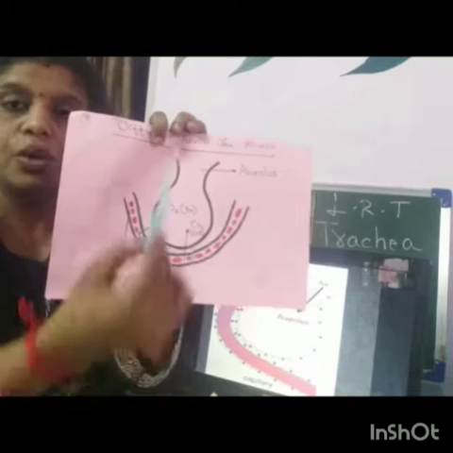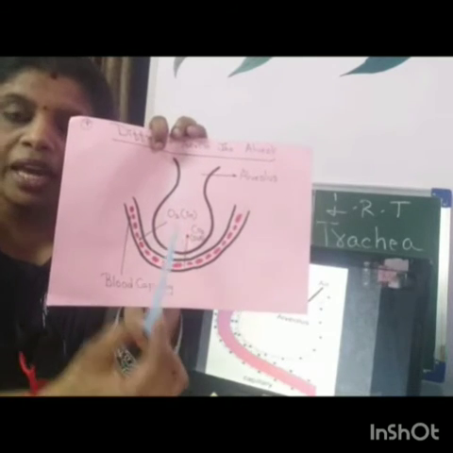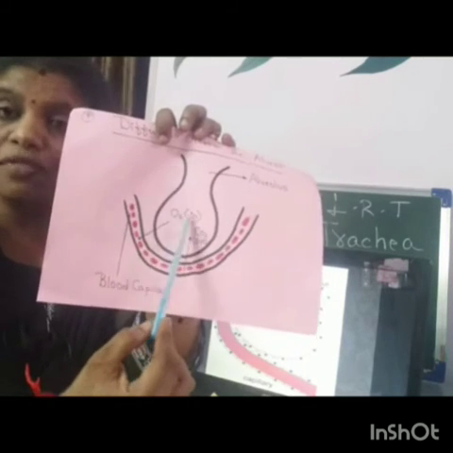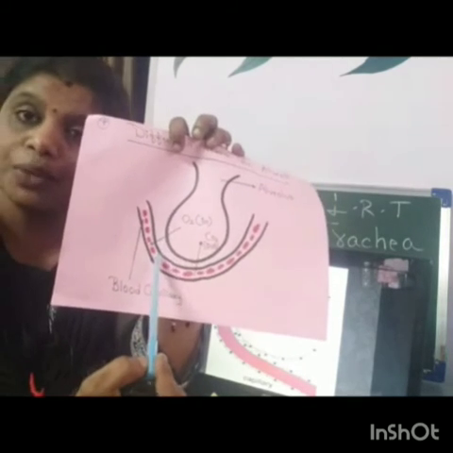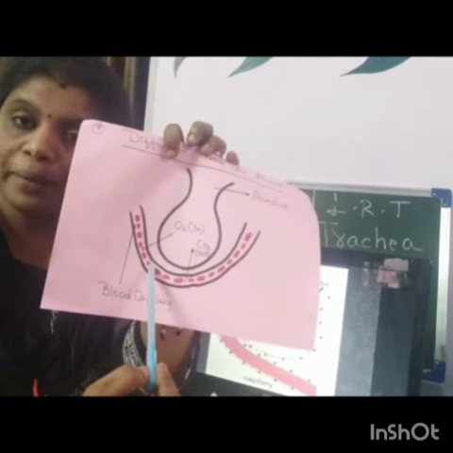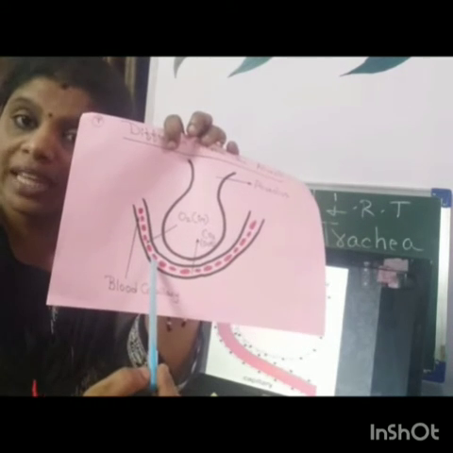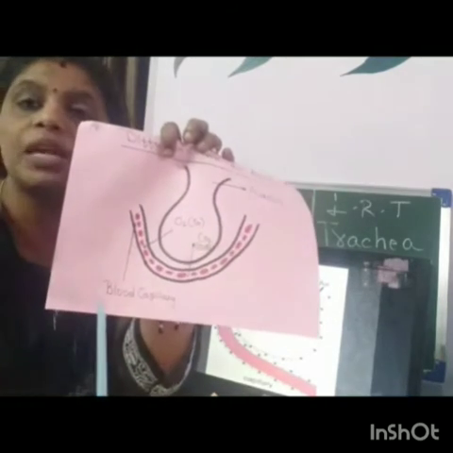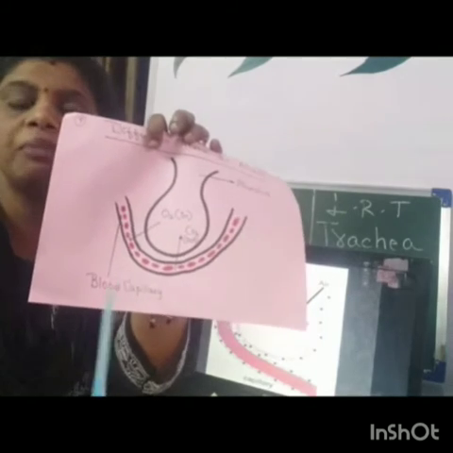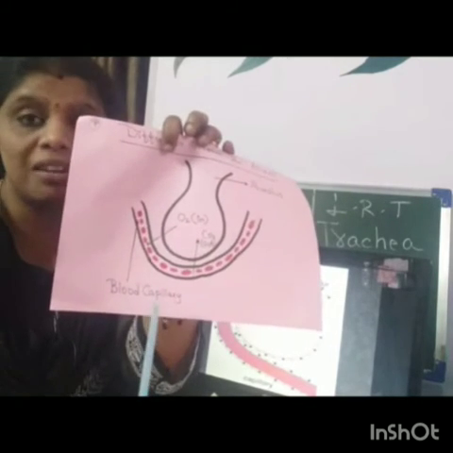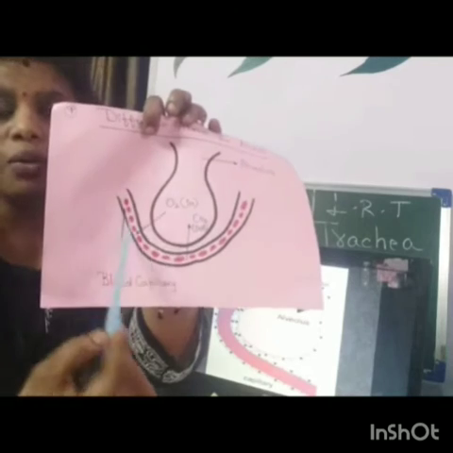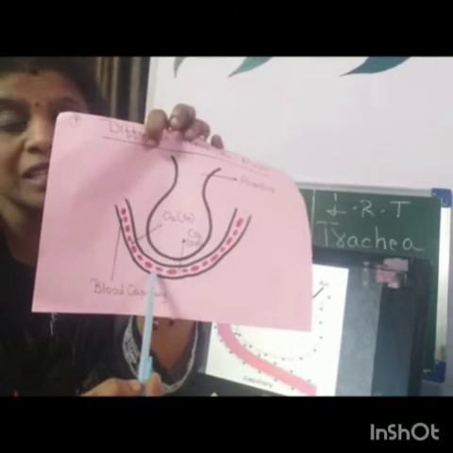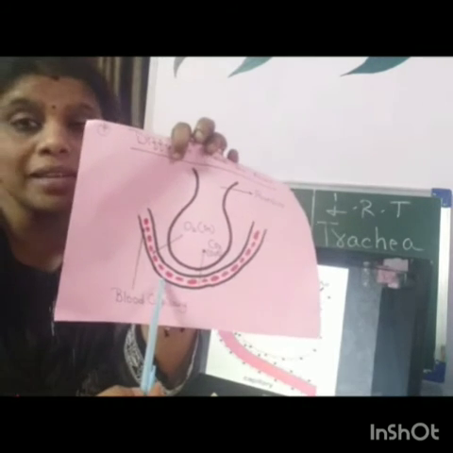So air entered into the alveoli. Now the alveoli has maximum oxygen. So diffusion occurs. Oxygen is given into the blood capillaries. Red blood cells will take that oxygen and move it along with the bloodstream to the heart. The heart will pump it to different parts through the aorta, the largest artery. Now, in the blood capillary, through the pulmonary artery, what is present maximum? Carbon dioxide is present maximum.